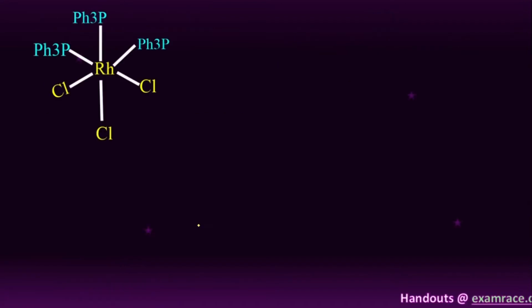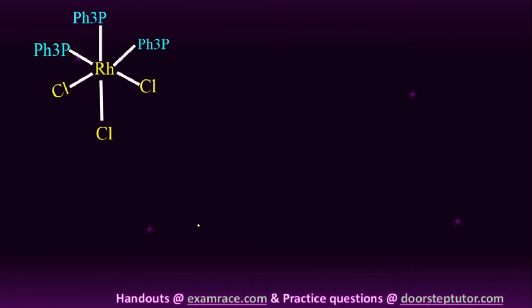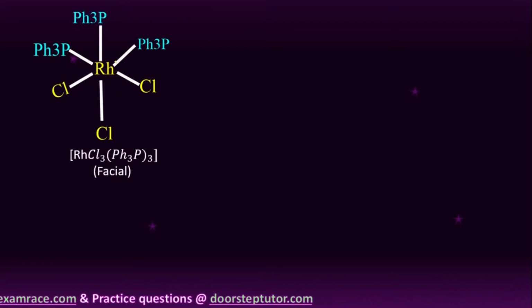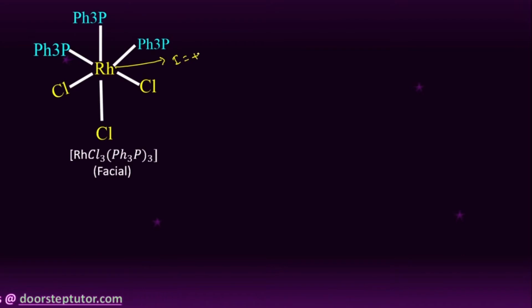Here you can see, this is also similar, but here we have a rhodium metal complex, and here the rhodium is facial. Here you can see the rhodium has nuclear spin value I equal to 1/2.